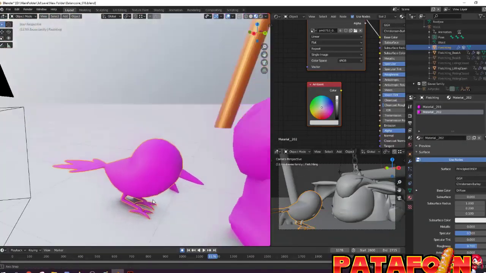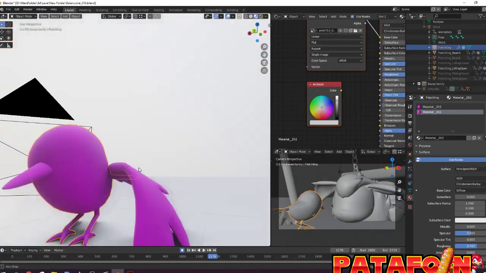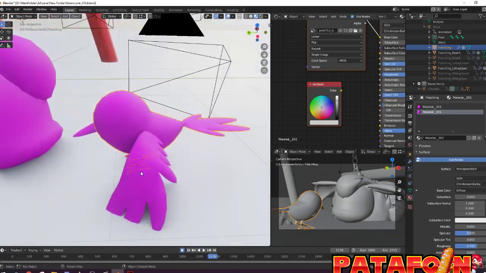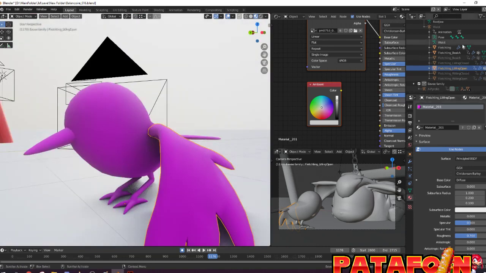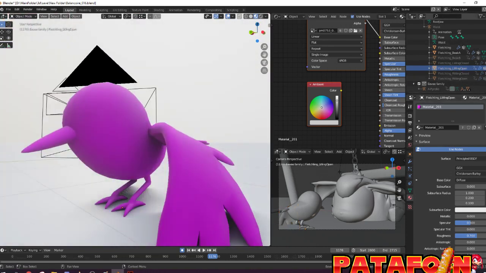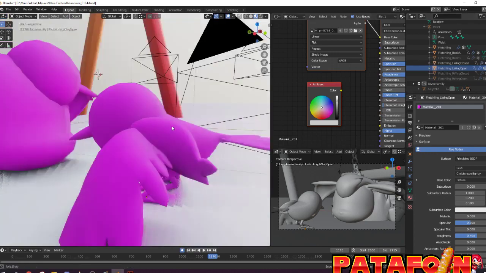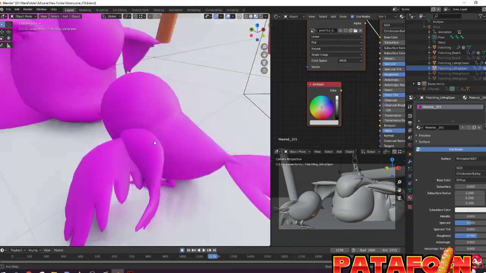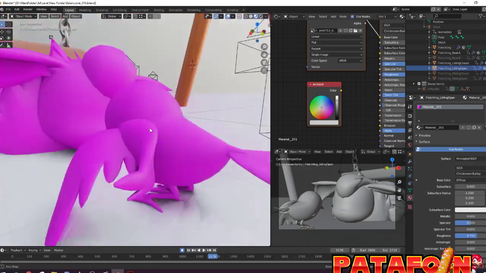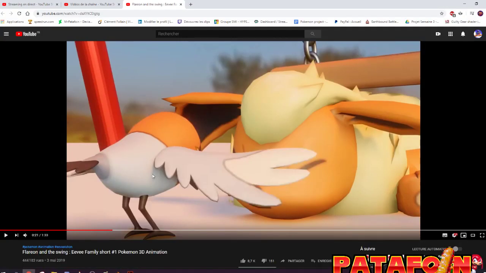So I will repeat. You have the bird, and you have the wing. There is actually two types of wing. You have this one, and you have the other one when it's closed. And I need to switch between the two of them depending on the situation. So for example here it's deployed.